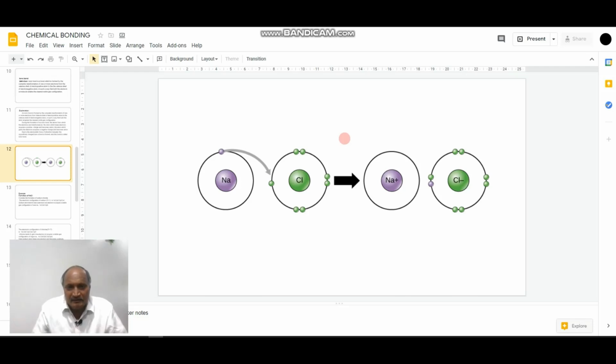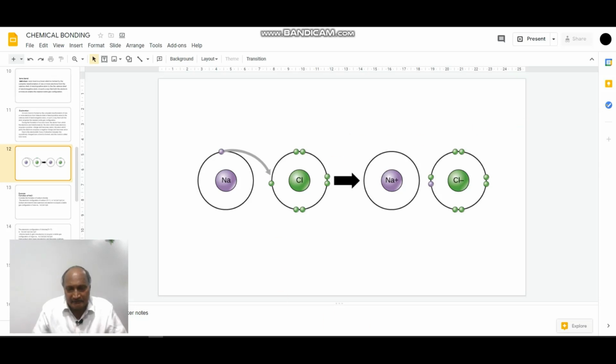So here, according to the definition, a complete transfer of an electron from the electropositive atom to the electronegative atom takes place.